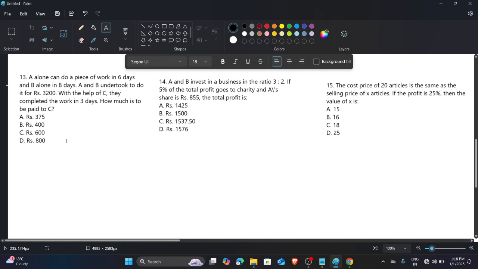Okay, we can do that in a simple way. First we have to know how much the total work is. Suppose A and B and C. First we know about the AB efficiency, so we just go through AB.